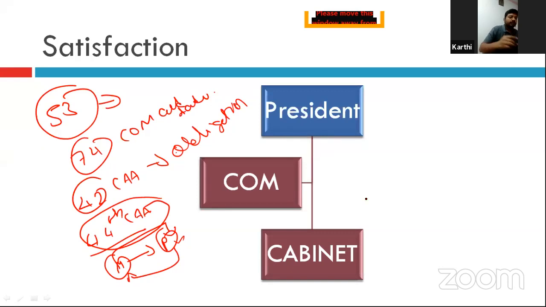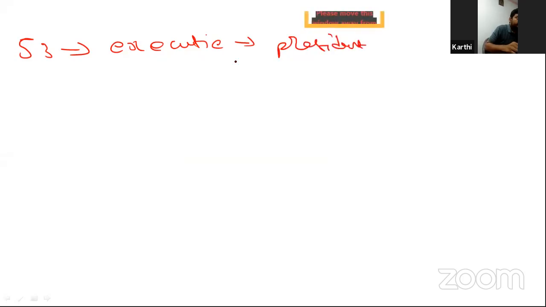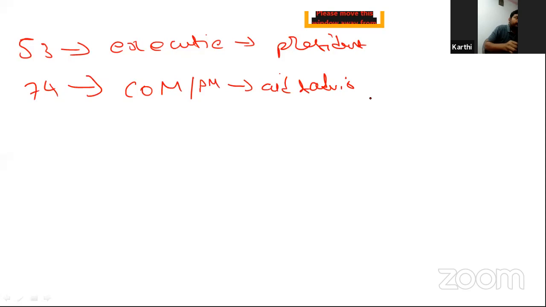Okay. I will again summarize the things for better understanding. See, Article 53, executive power of the Union. Executive power of the Union, who has it? The President has it. Okay? It is in the President. Article 74 talks about one group called the Council of Ministers headed by the Prime Minister to aid and advise the President.